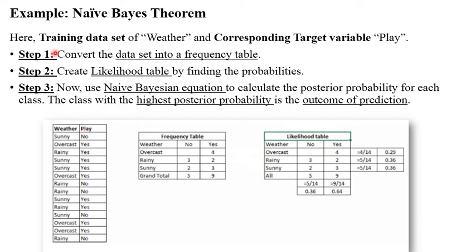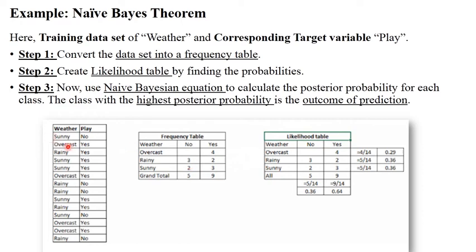The first step is you need to convert the data set into the frequency table. This is your first step. Okay. So see here, this data set is given. First convert the data set into the frequency table. In the frequency table, see here, this is weather. Three types of weather are there: overcast, rainy, and sunny. And there is no and yes. So you need to calculate how many yes and how many no are there in this data set.